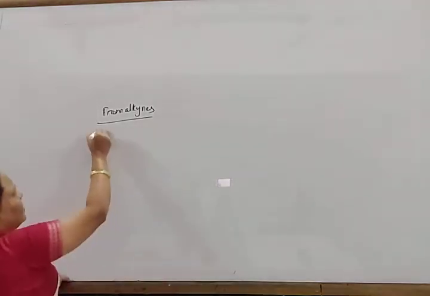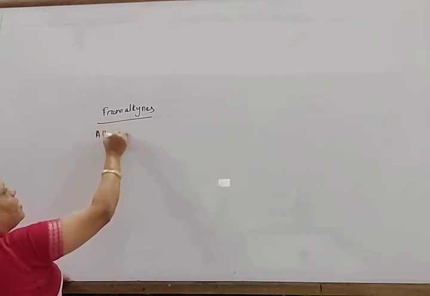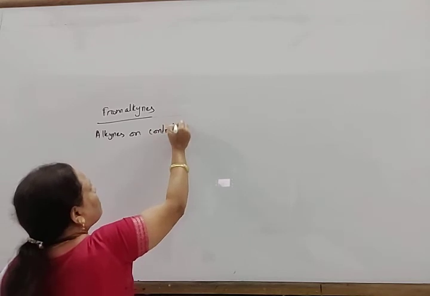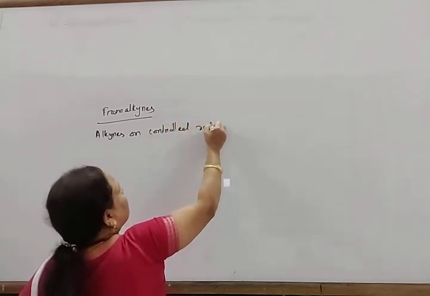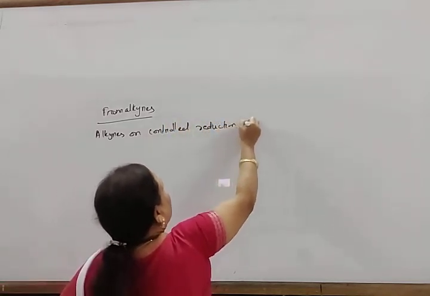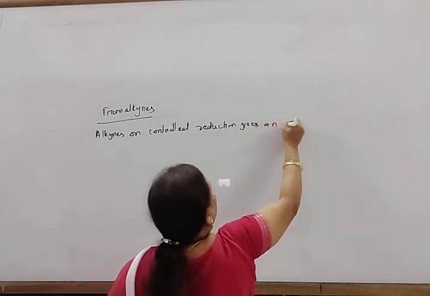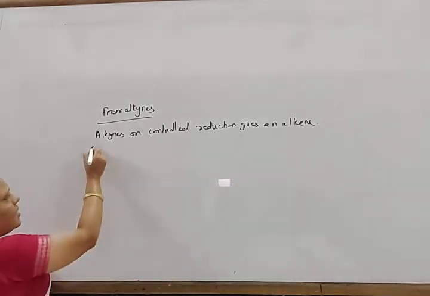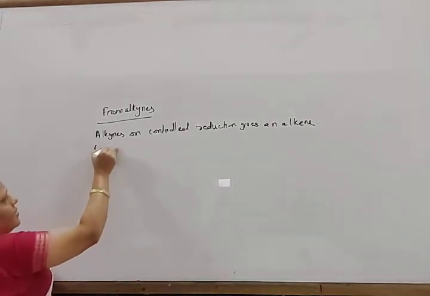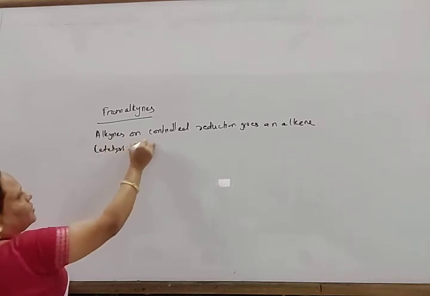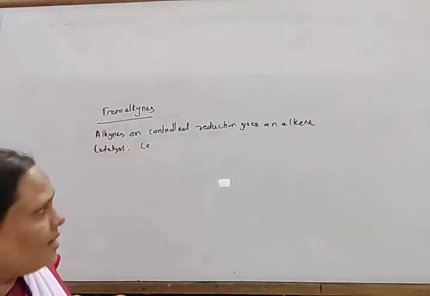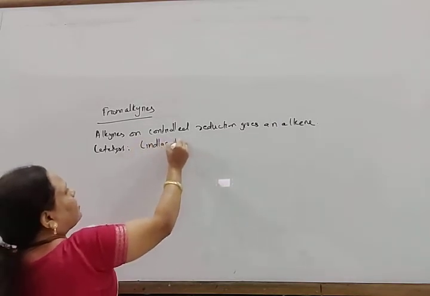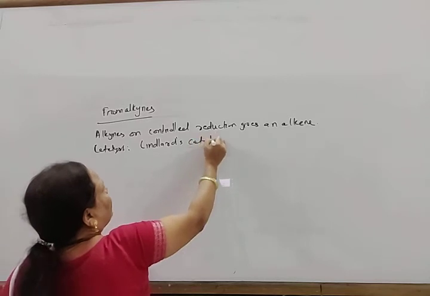Okay, so alkynes on controlled reduction give an alkene. For that, the catalyst generally used is Lindlar's catalyst.